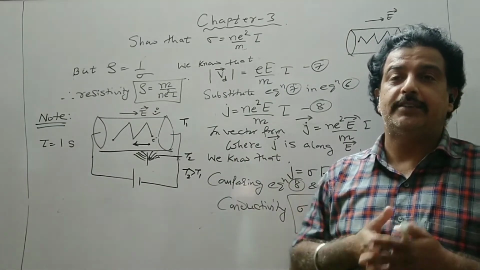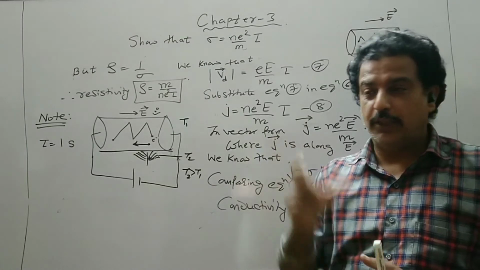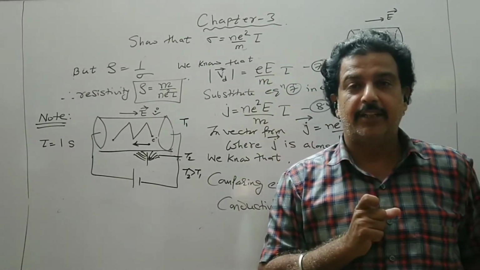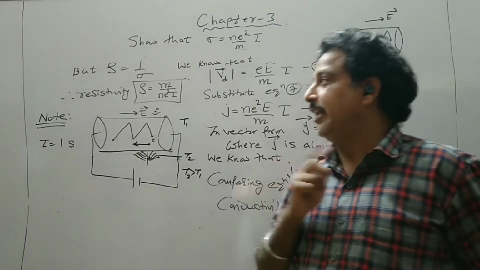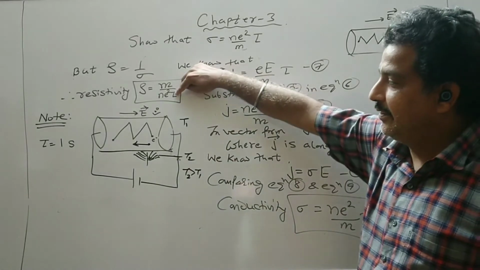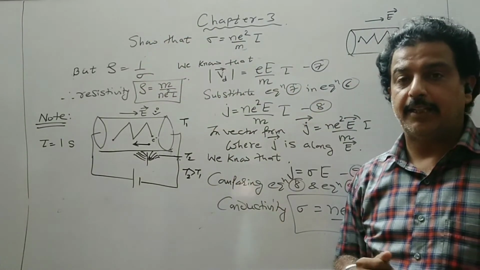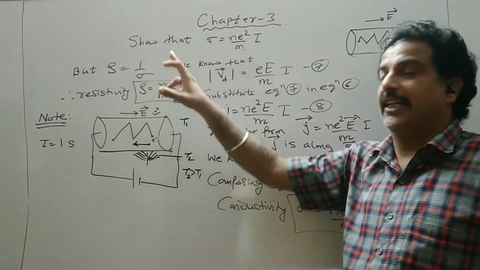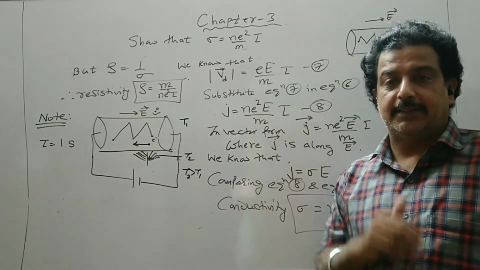Now the electron is accelerated faster, or it is moving faster. So that relaxation time will decrease. And if the relaxation time decreases, then the resistivity will increase. So we say that as temperature increases, the resistivity increases because the relaxation time decreases.